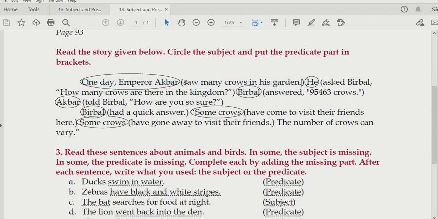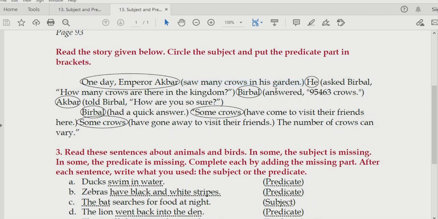The verb is saw. So, wherever you find the verb, just take for granted that it is going to be the predicate part. As you can see, there is already a bracket put over here. That means the predicate starts from here to here.